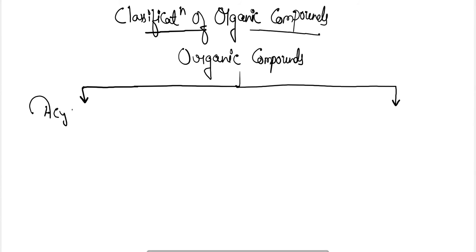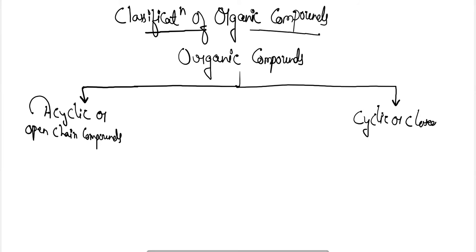One is acyclic or open chain compounds. Next is the cyclic or closed chain compounds.